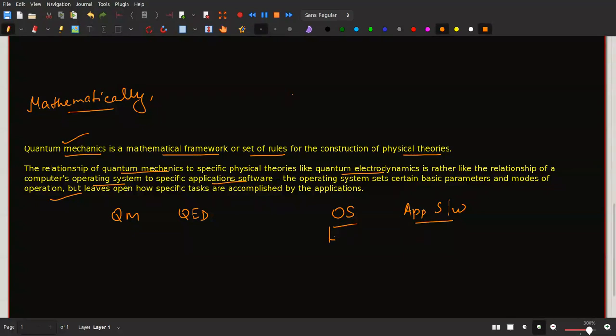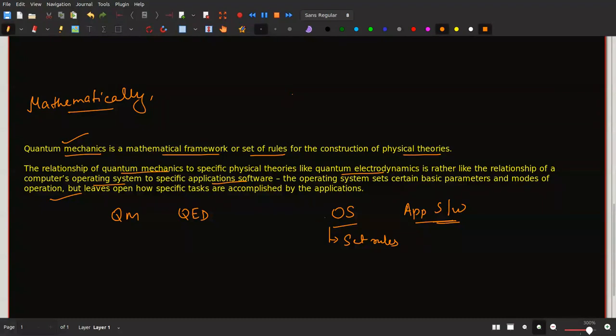What the operating system does is it sets certain rules. Process management, resource management and a lot more, but in general, the operating system sets certain rules, and the application software does its task under that set of rules.